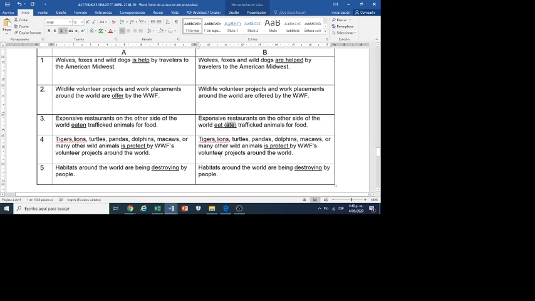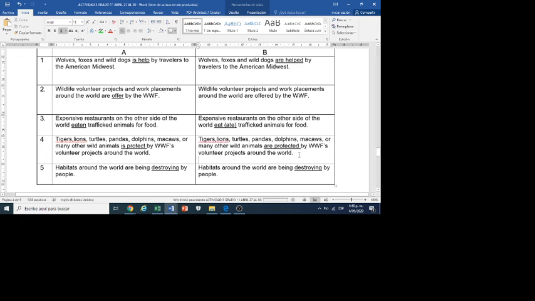Number 4, tigers, lions, turtles, pandas, dolphins, macaques, and many other wild animals is protect. This is plural and the verb is in singular, and this is not past participle. So we need to change is for are and add ED because this is a regular verb.